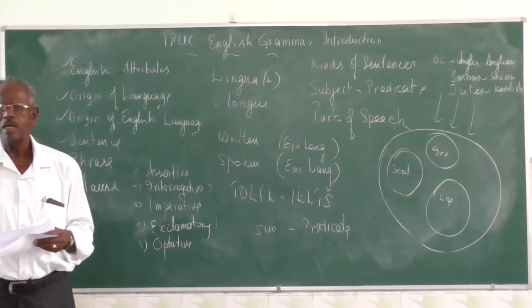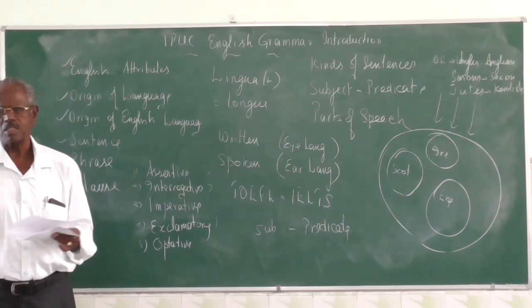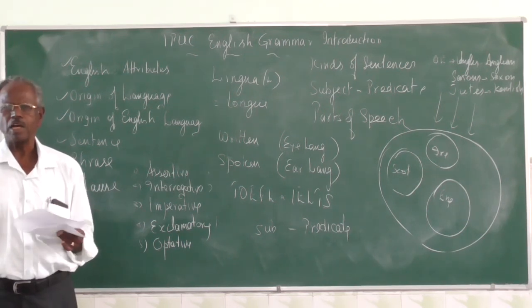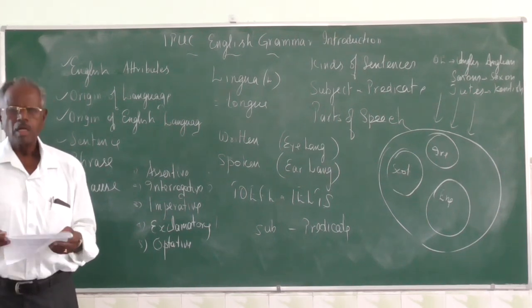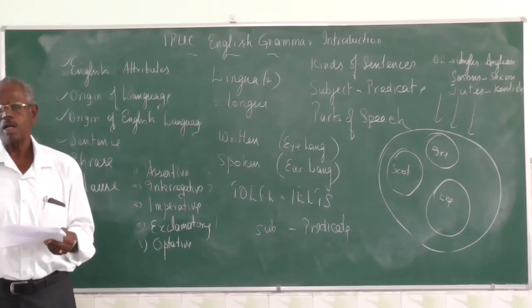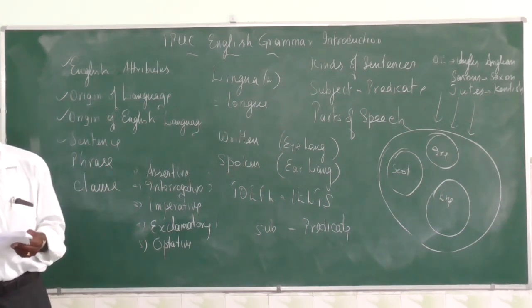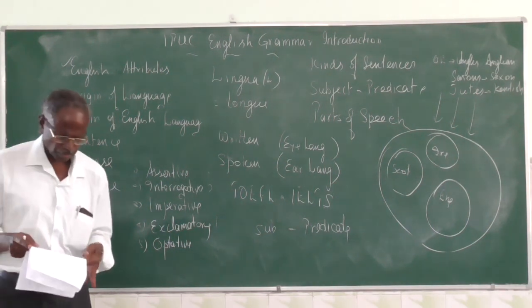Rest all is a predicate. Predicate consists of verb, object, and some other words. Sometimes object may not be there. For example, Suma is a good singer. Suma is the subject, rest all is the predicate. Is is the verb, remaining all other words.